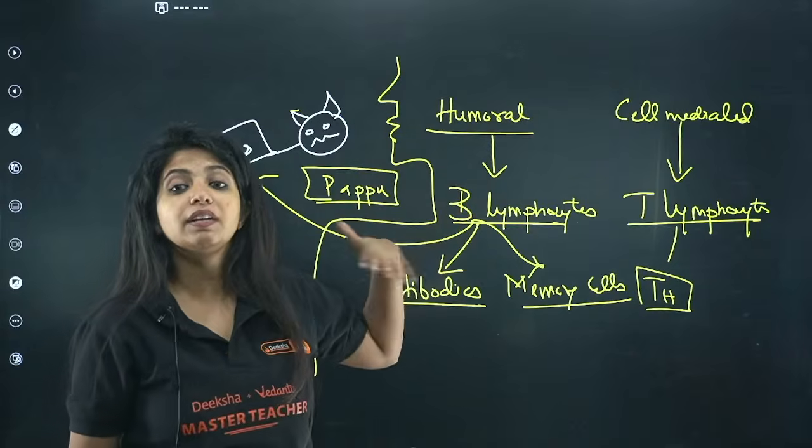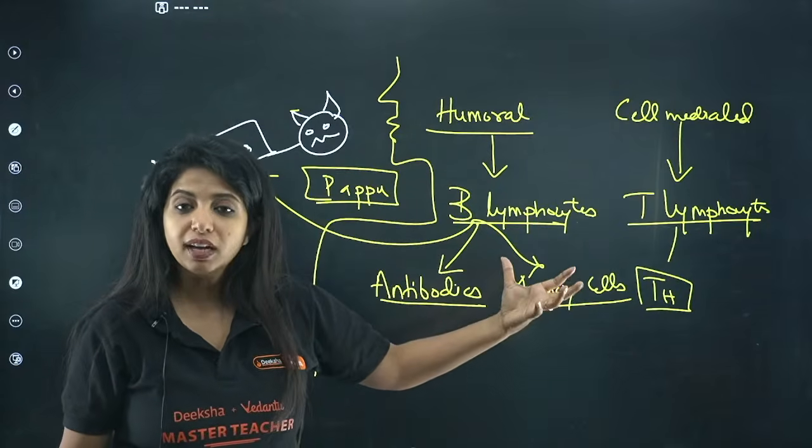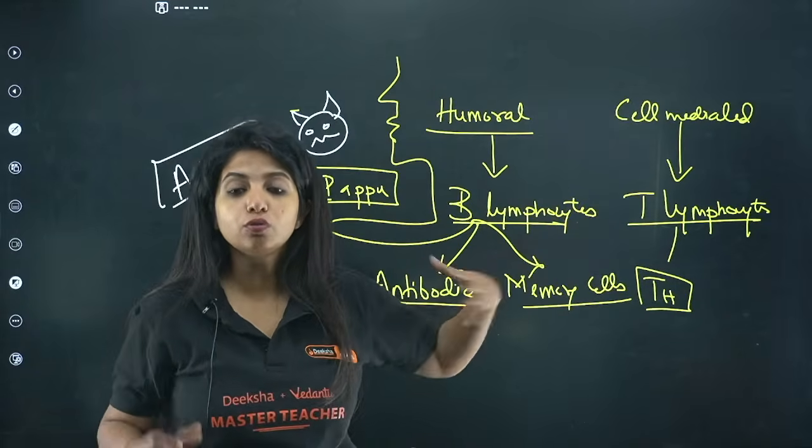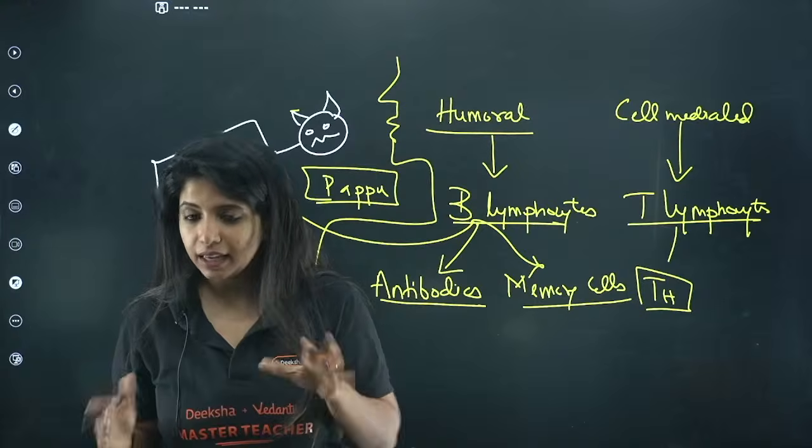So two types of immunity are found in acquired immunity. This is something that we acquire during our lifetime. Why are we acquiring it? Because when we are infected with something, that's when all of this is produced. Okay, got it?